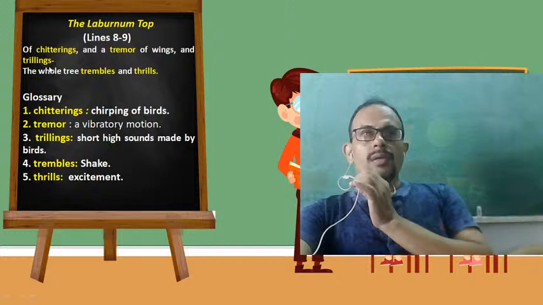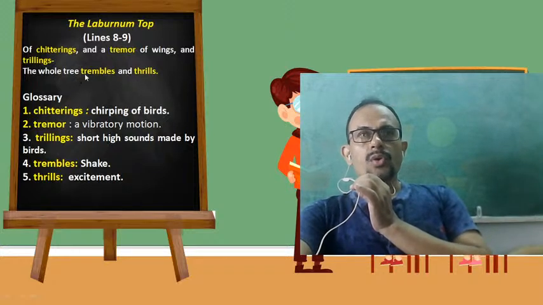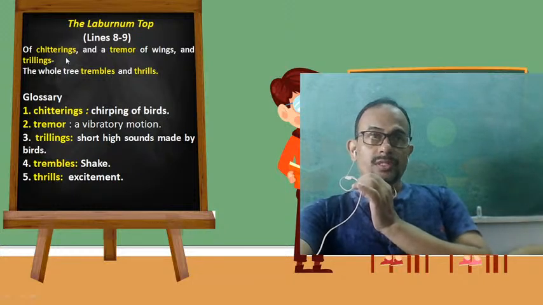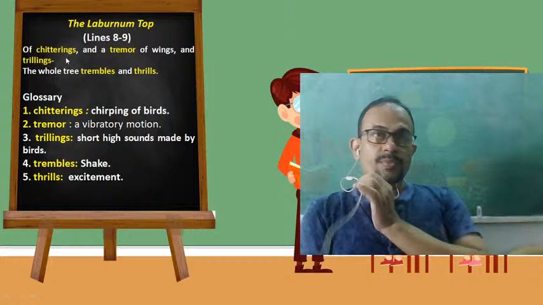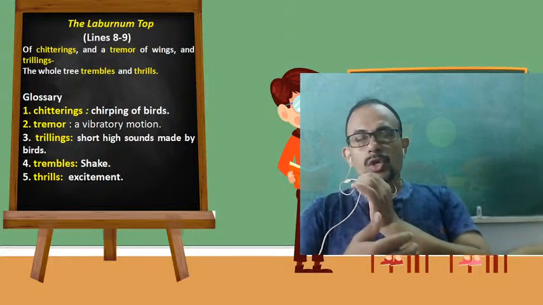And the whole tree trembles and thrills. Trembles means shakes, and thrills means with excitement. With excitement, the whole tree shakes whenever the goldfinch and her offsprings keep making different sorts of sounds.